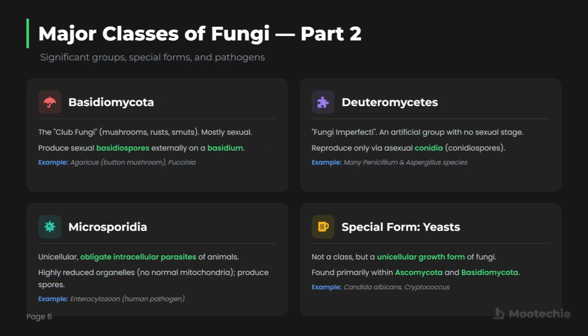First, Basidiomycota, the club fungi. This group includes mushrooms, rusts, and smuts. They are mostly sexual and produce their sexual spores, called basidiospores, externally on a club-shaped structure called a basidium. Examples are Agaricus, the button mushroom, and Puccinia, a type of rust that affects plants.